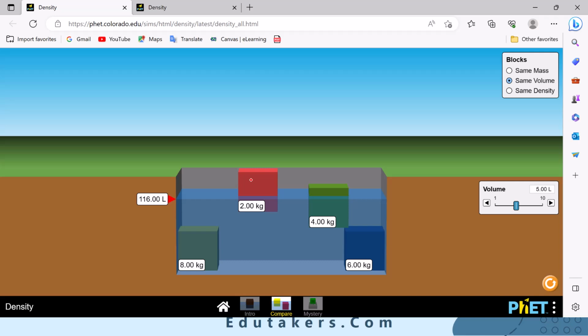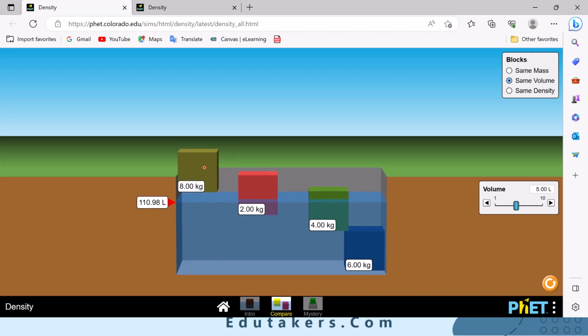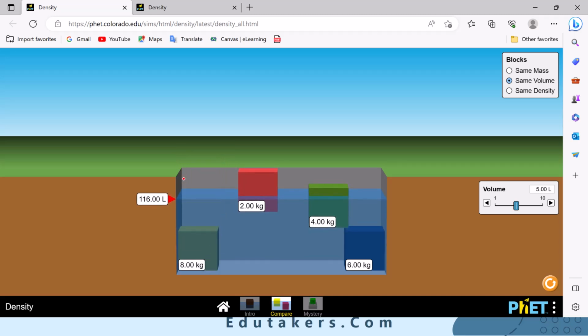When the density of the block is smaller than the density of the water, it will float over the surface of the water. If I talk about the 8.00 kilogram block, this block has the largest mass as compared to the others. When the mass is larger, of course, the density for that block is larger. So when the density is larger for the block, it will sink in the water. In this case, you can easily compare the floating and the sinking.